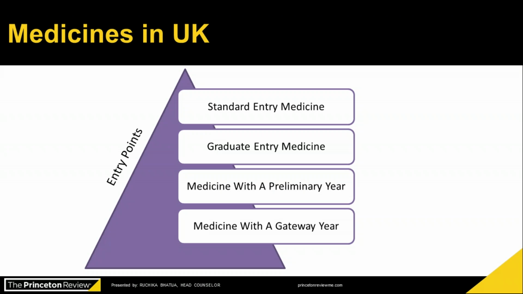So this preliminary year is basically not for you to go ahead if the university is not accepting you because of your academic grades. It is because you may be lacking in some science subjects in your curriculum. Medicines with a gateway year.